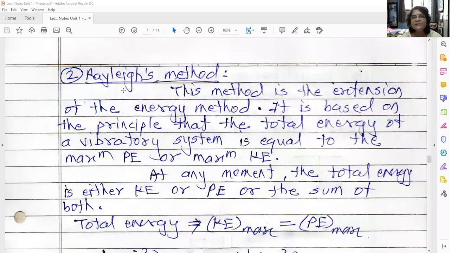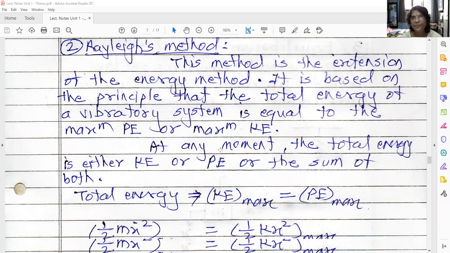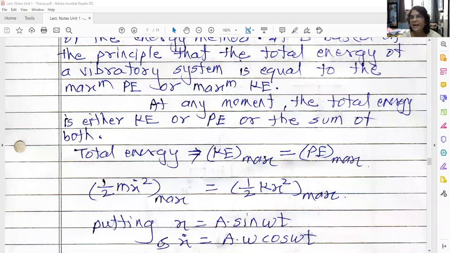Now, the second method is the Rayleigh method. This is again the energy method, but it is an extension of the energy method. It is based on the principle that the total energy of the vibratory system is equal to either the maximum potential energy or the maximum kinetic energy. When we say maximum potential energy, kinetic energy is 0, and when we say maximum kinetic energy, potential energy is 0. So at any moment the total energy is either kinetic energy or potential energy or the sum of both. So total energy is equal to maximum kinetic energy, which is equal to maximum potential energy.